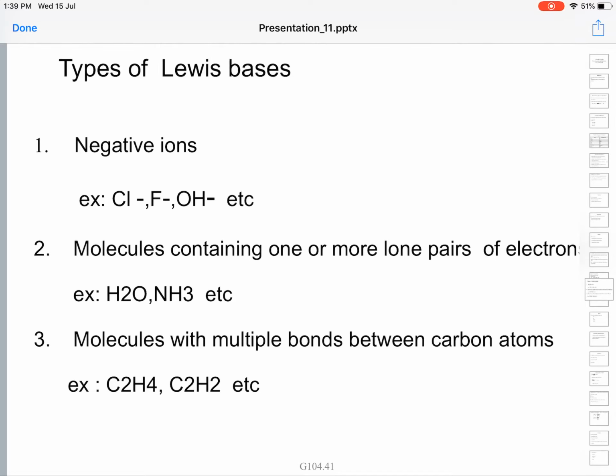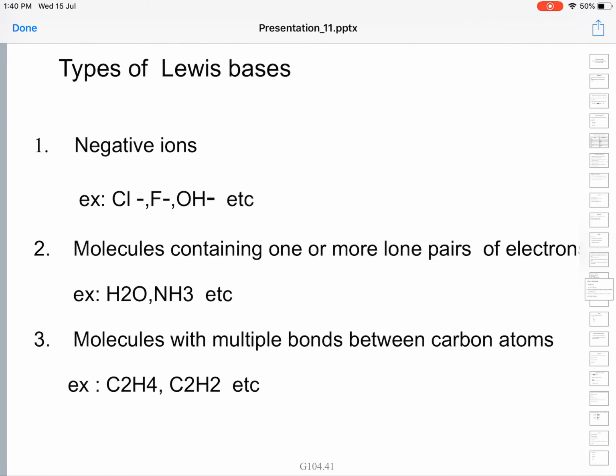Multiple bonds means C double bond C or C triple bond C. Ethylene, C2H4, has a C double bond. The pi bond is weak, so that electron cloud can be donated to other needy species. Likewise, in the case of acetylene, two pi bonds are there. The pi electrons can be donated to other needy species.